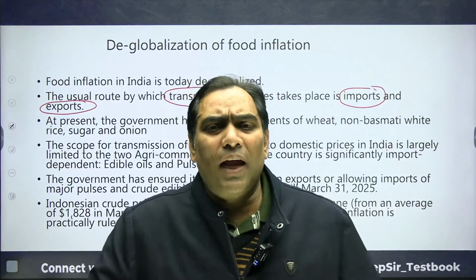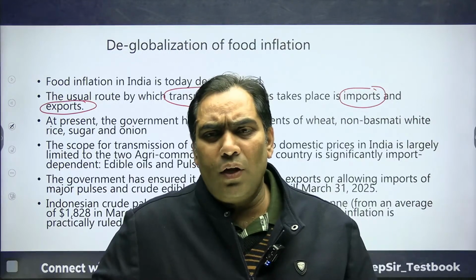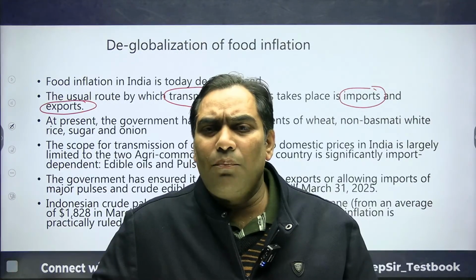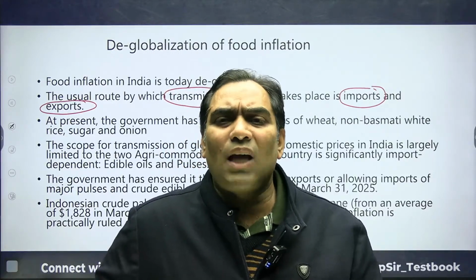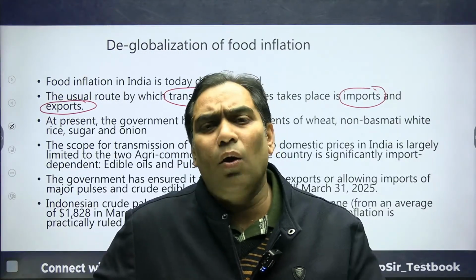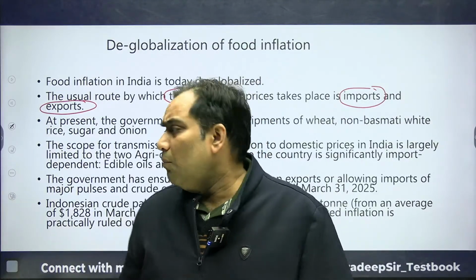So if the import cost increases, or if we export and because of that there is scarcity in the domestic economy, only then does food inflation boom.